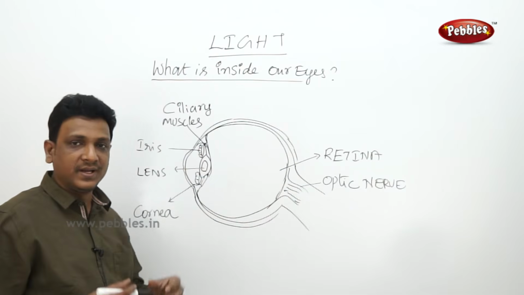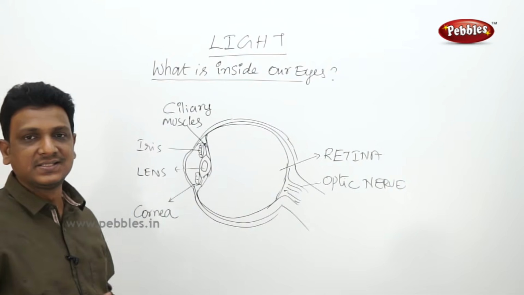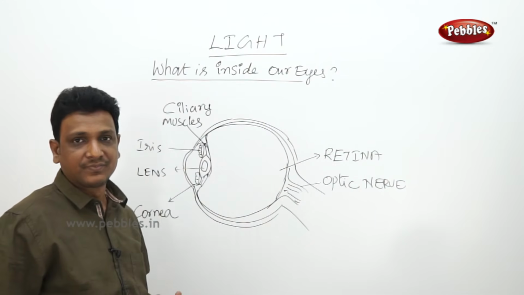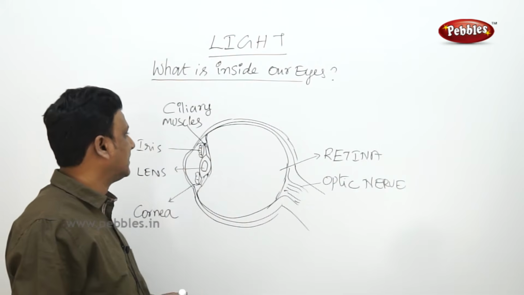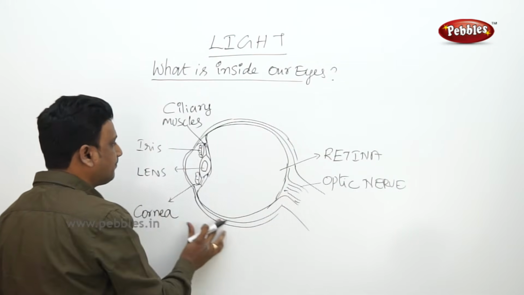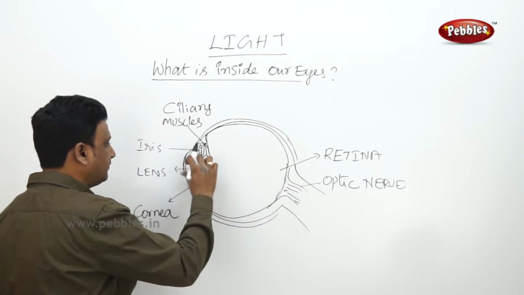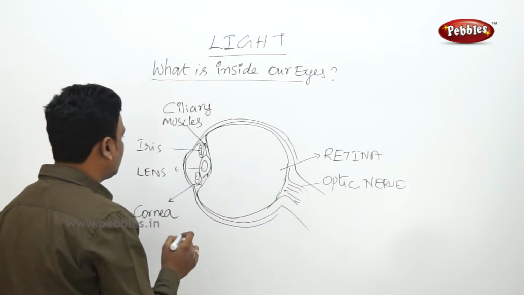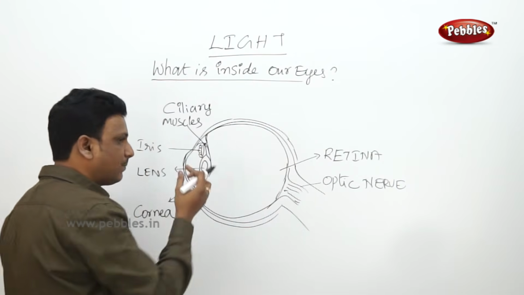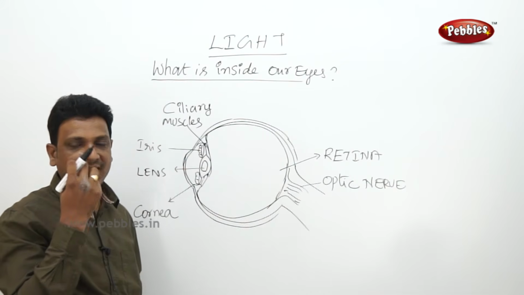Our eyes are always lubricated by secretions produced by the lacrimal glands, so it avoids the friction between eyelid and eye. Now let us see what apparatus inside the eye is working. This is the white eyeball. At the front part of the white eyeball, there is some portion which is transparent, the front side of your eyes where you have the black coloring.